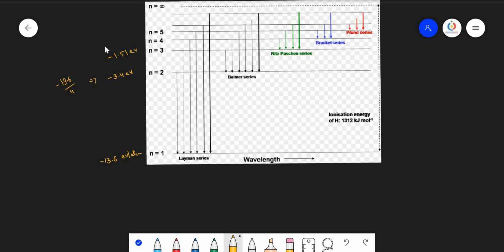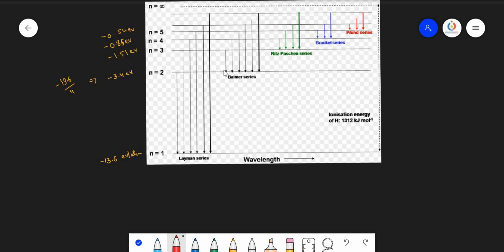And for the fourth energy state, this value is equal to minus 0.85 electron volt. And for the fifth energy state, the value is equal to minus 0.54 electron volt. So these are to be remembered every time, because it becomes very easy for us to solve these questions.